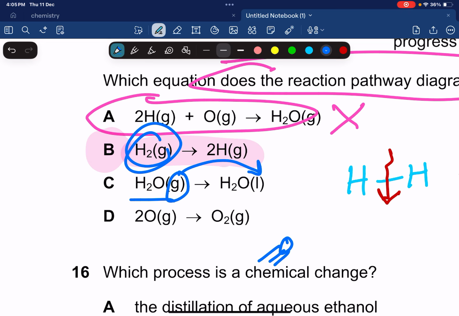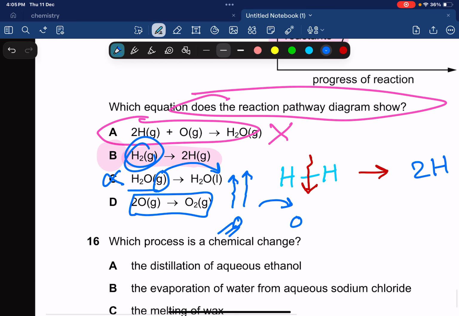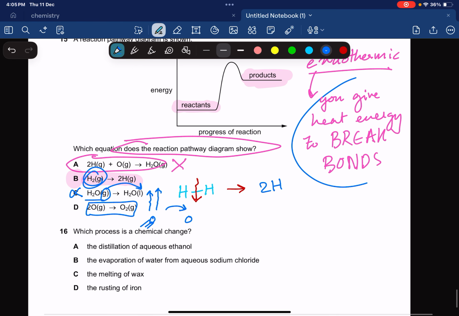They are more energetic than a liquid particle, so they have to release some energy to convert into a liquid. So definitely not C. D, again, bonds are being formed, they're not being broken. We need to break bonds because bond breaking is endothermic and bond making is exothermic.